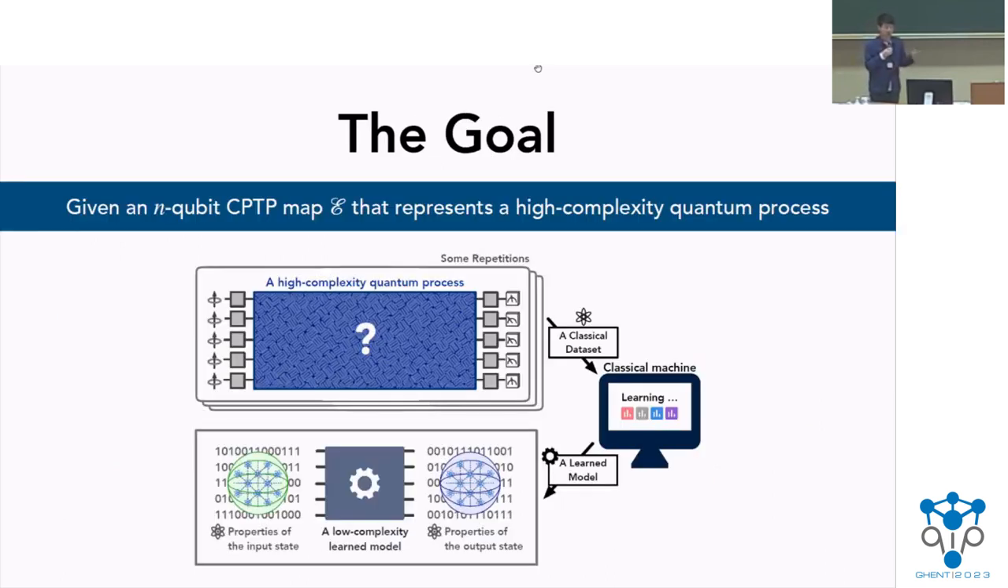So more precisely, in today's talk, the goal is to perform the following. That is, we're given some n-qubit CPTP map E that represents a very high complexity quantum process. And we assume that we have the ability to perform some experiments on this unknown CPTP map to create a data set. And we would like to use that data set to learn a low complexity model, so that given properties of the input state, we can use this learned low complexity model to predict properties of the output state. So that's essentially the goal.